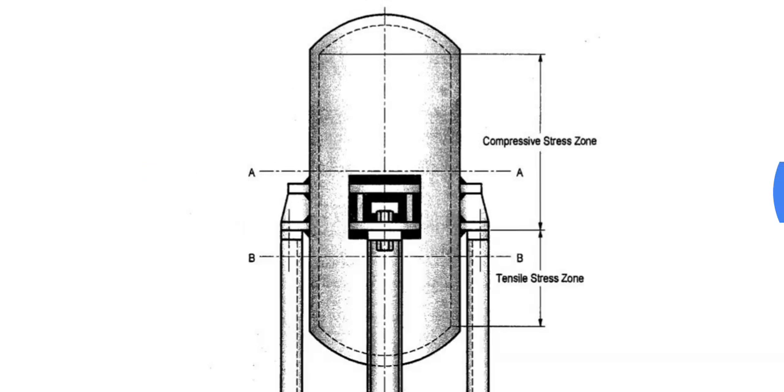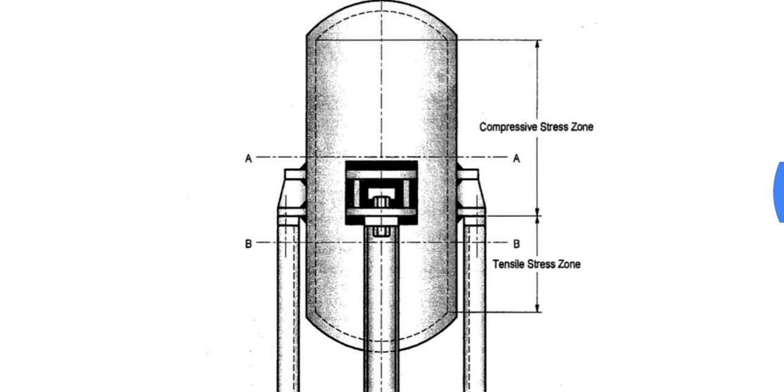There are two sections, section AA and section BB, with vertical orientation. The part of the vessel shell above support AA is under compressive stress, and the part of the vessel shell below support BB is under tensile stress. So there are two zones, a compressive stress zone and a tensile stress zone.